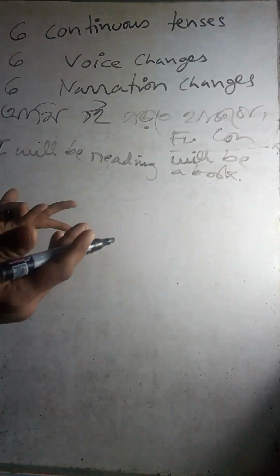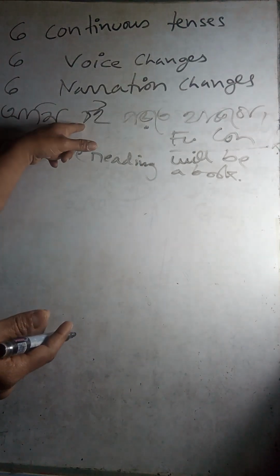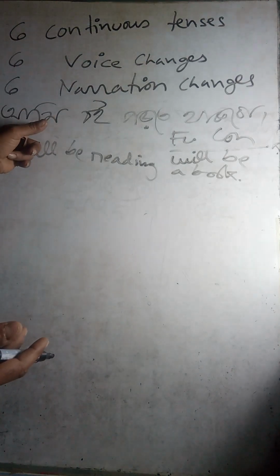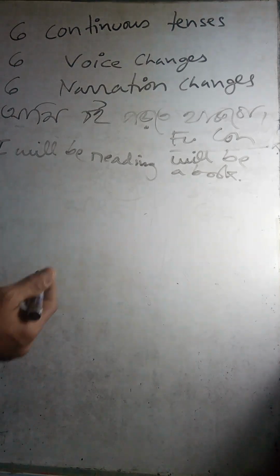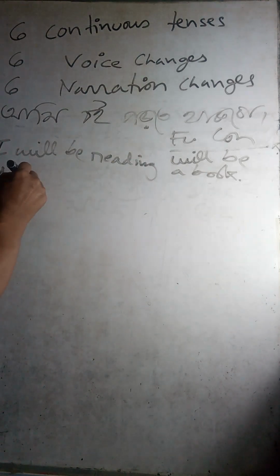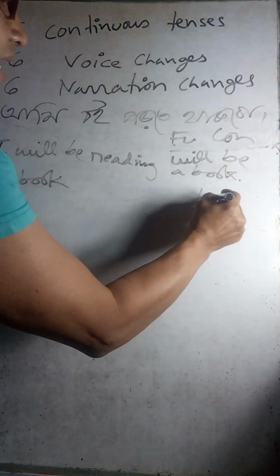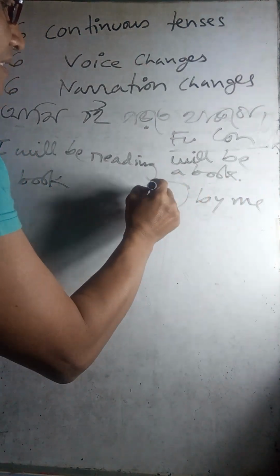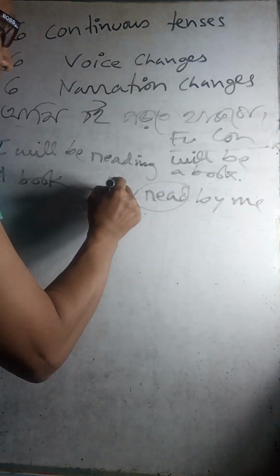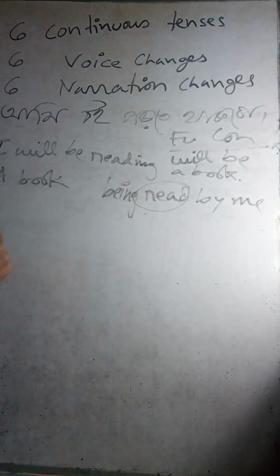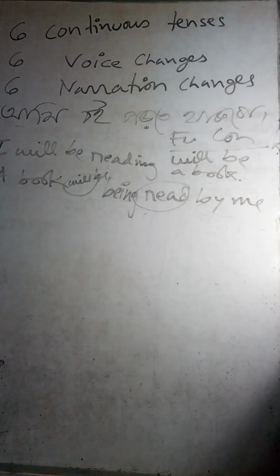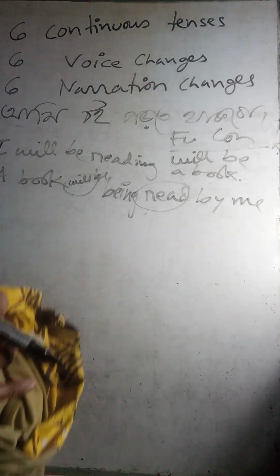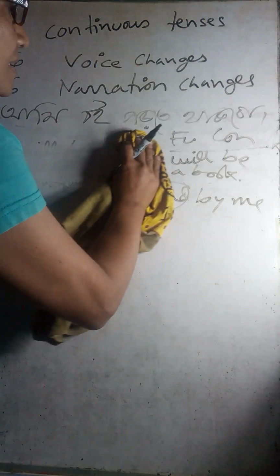Very easy. All tenses are similar. The only problem is you have to find out whether this is continuous tense or non-continuous tense, that's what I say. So here, a book, the same thing, no changes, a book by me, and this one is read, and here you have to put being, and then you put the same thing, will be. In future tense only will be, no shall be. Right? So this is how you can change.